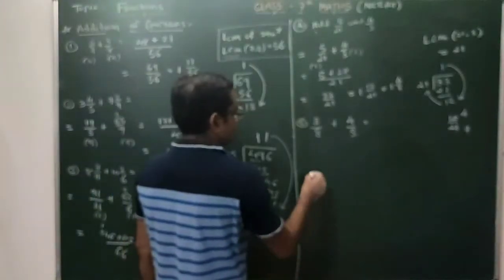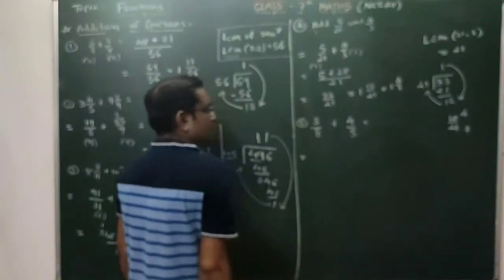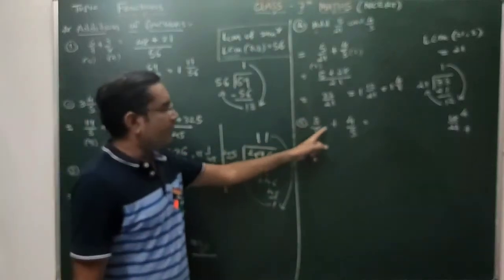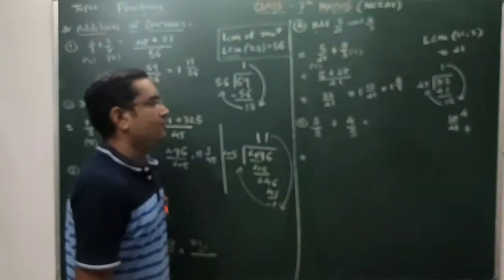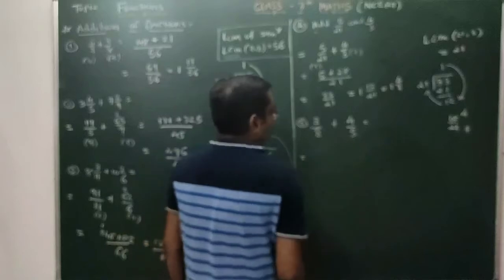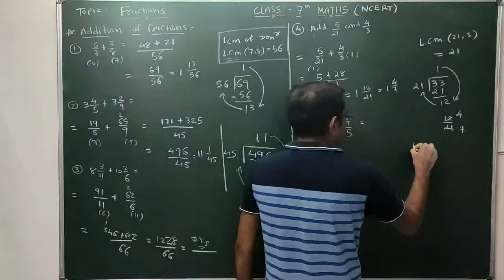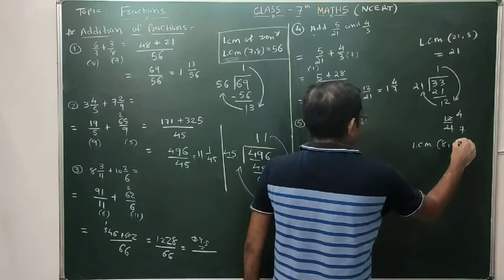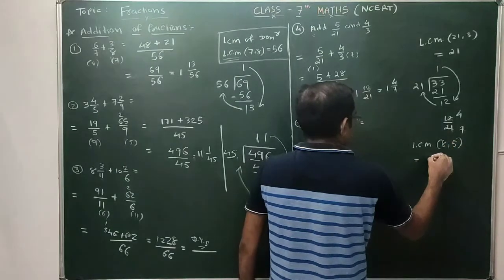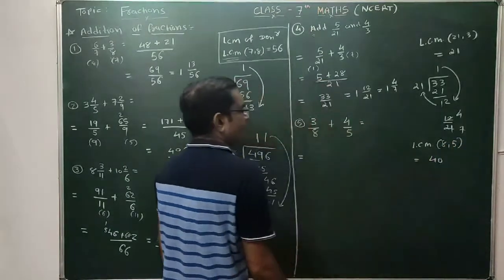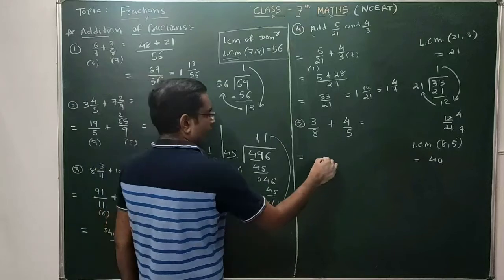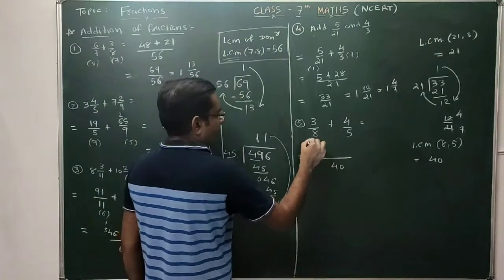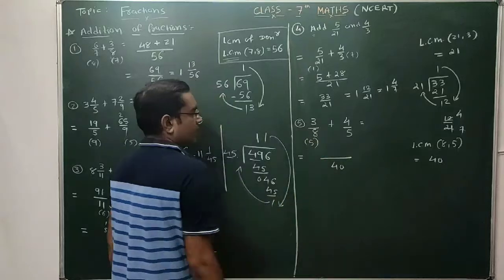Now next step. Question number 5. In question number 5, we have to perform addition of 3 by 8 and 4 by 5. So here find the LCM of 8 and 5. The LCM of number 8 and 5 is 40. So here in the denominator you have to write the 40.